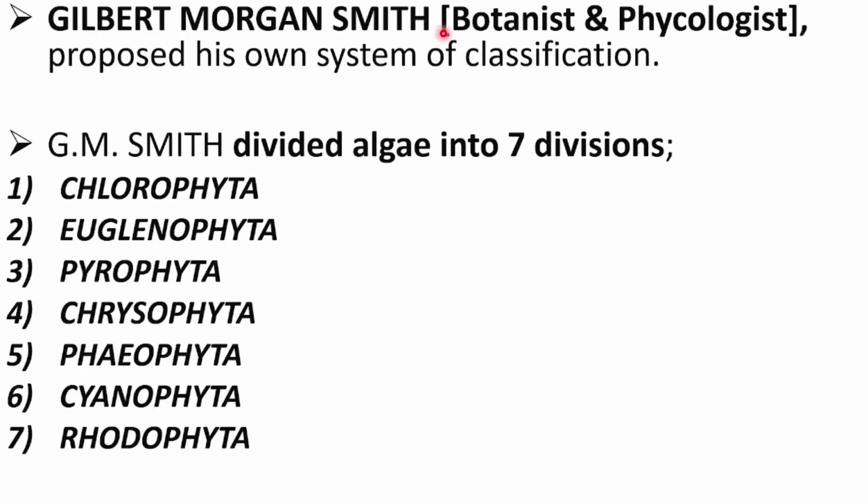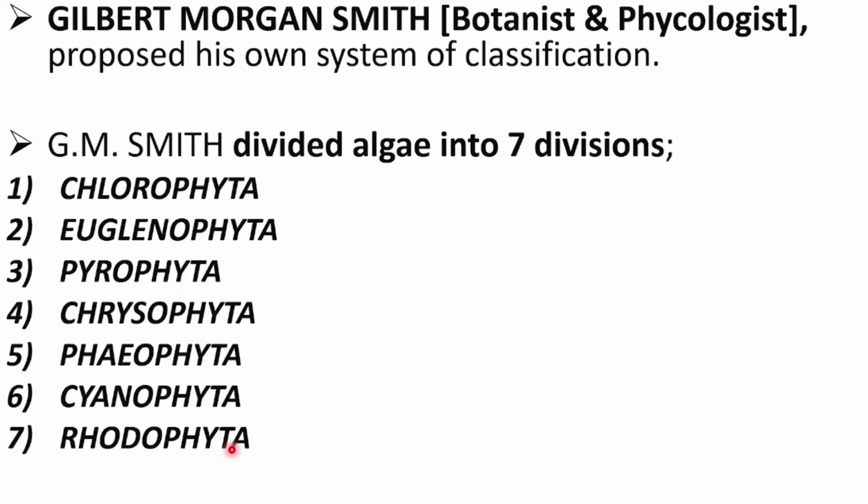Gilbert Morgan Smith proposed his own system of classification. Who was Gilbert Morgan Smith? He was a botanist and phycologist. He proposed his own system of classification of algae, and he divided algae into seven divisions. First one is chlorophyta, then euglenophyta, then pyrophyta, chrysophyta, phaeophyta, cyanophyta, and rhodophyta.